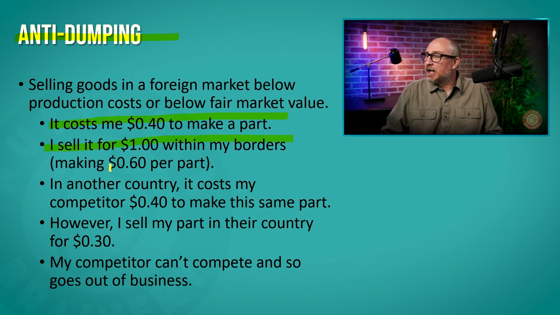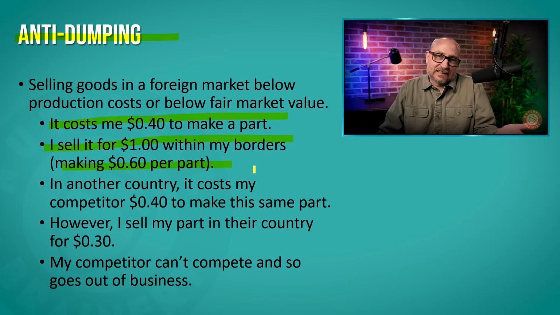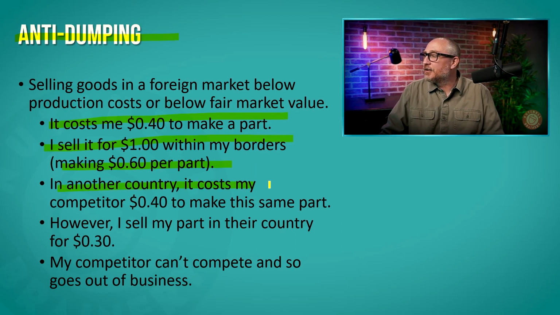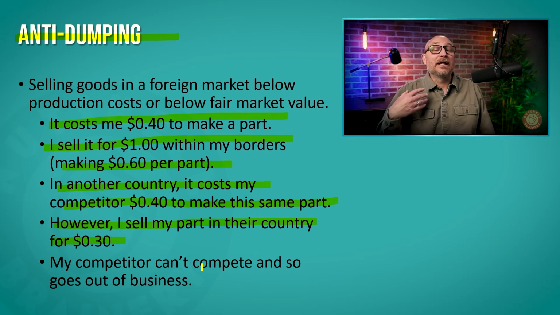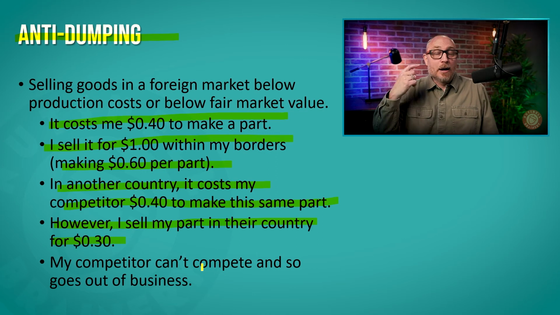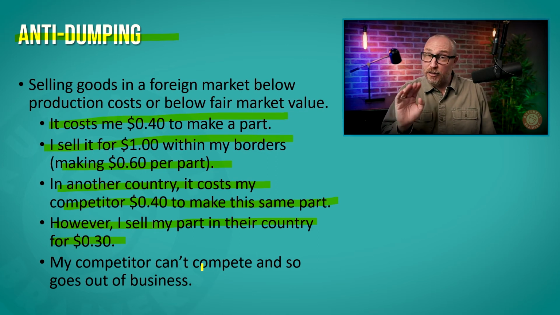I sell it for $1, so I'm making 60 cents profit. In another country, it costs my competitor 40 cents to make the same part. However, I sell my part in that country for 30 cents. All right, so that means I'm taking a loss, of 10 cents a part.